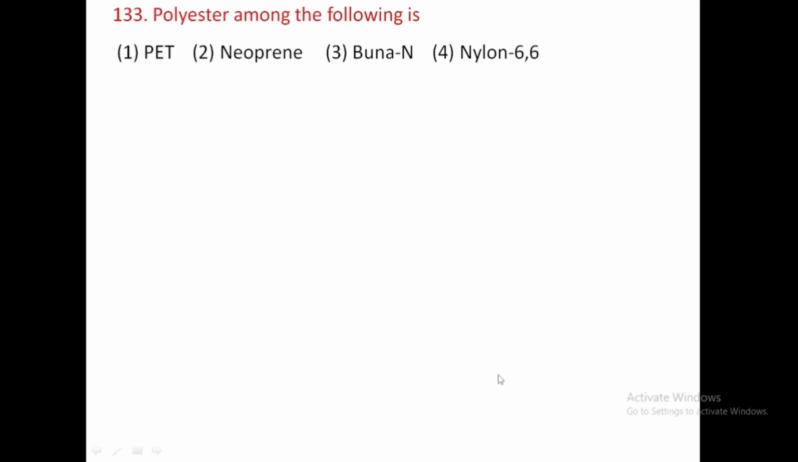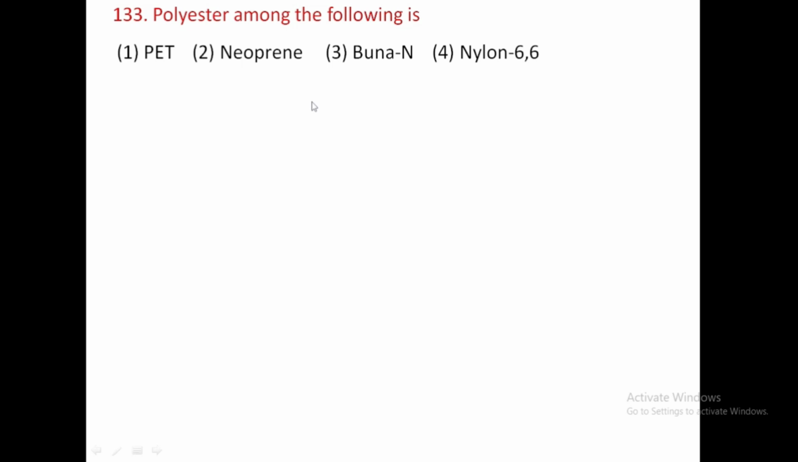Next question: which of the following is a polyester? The options are PET, neoprene, Buna-N, and nylon 66. This question is from the polymers unit. Polymers are macromolecules formed when monomer units combine. Monomer means a single molecule or single unit. When single units combine to form macromolecules, they are called polymers.